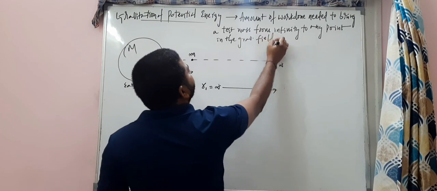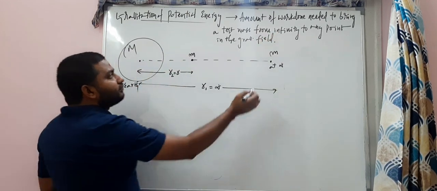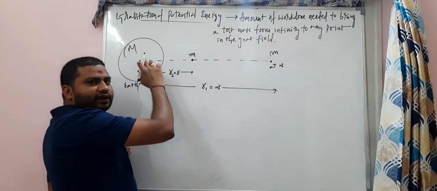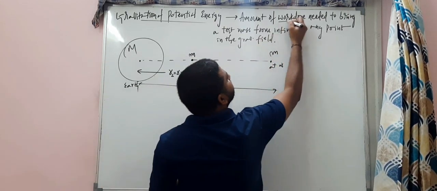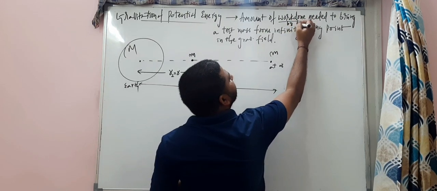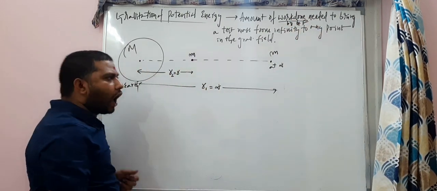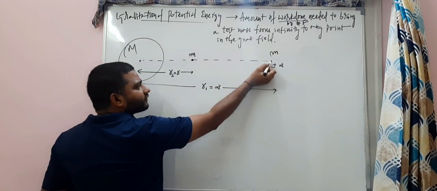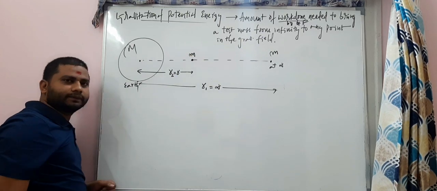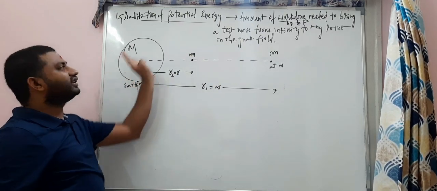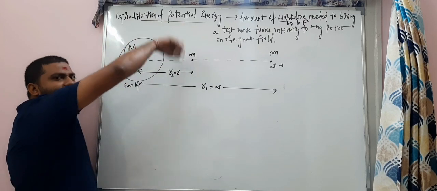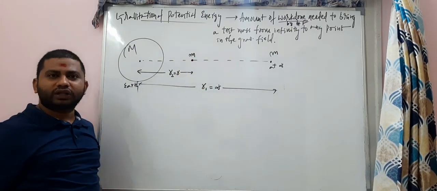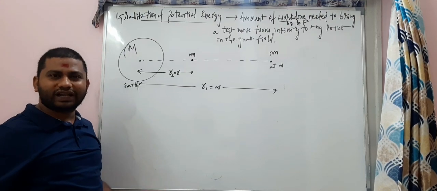See, it's the simpler definition. How much work is done by the gravitational force in moving the mass from infinity to this point in the gravitational field of this mass? How much work is needed from there to here to bring the body? That is called the gravitational potential energy.